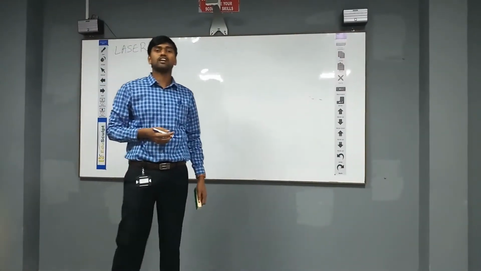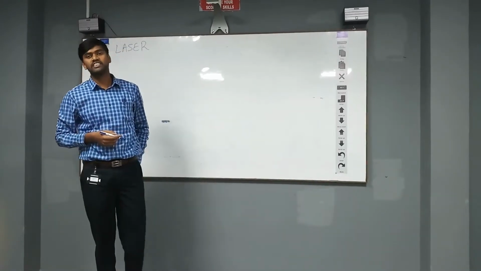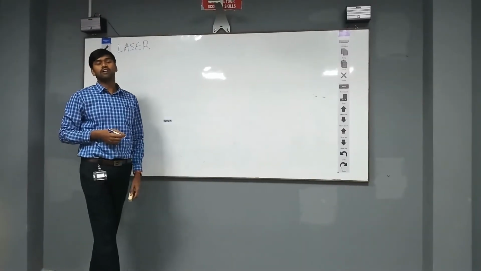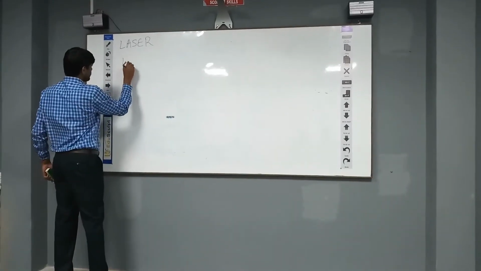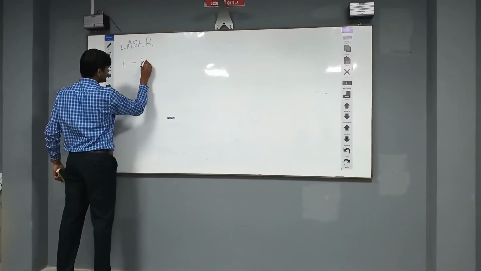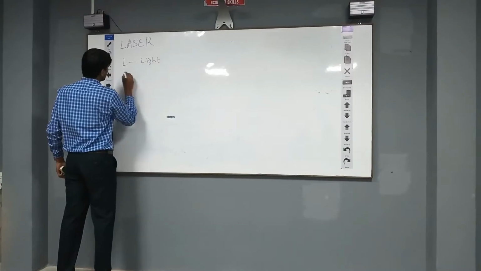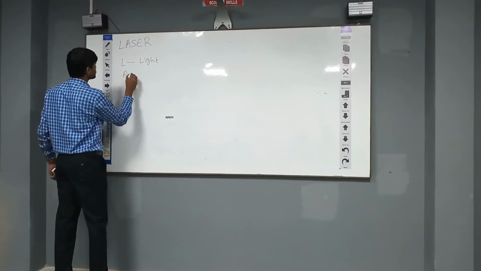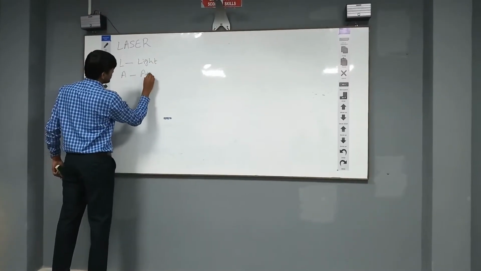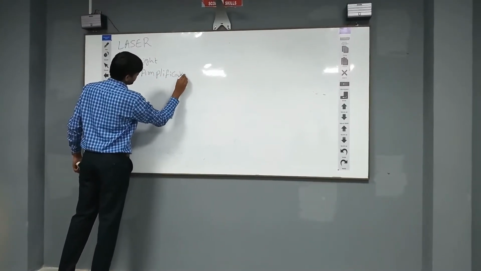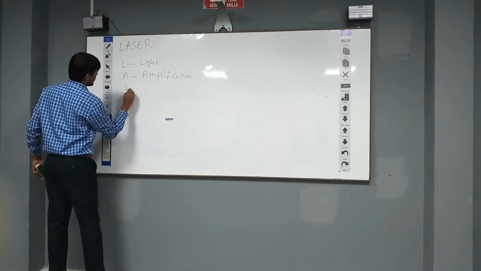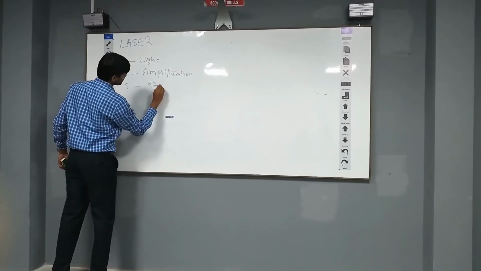Laser is an abbreviation of light amplification by stimulated emission of radiation. What is meant by that? L stands for light, A stands for amplification, S stands for stimulated.